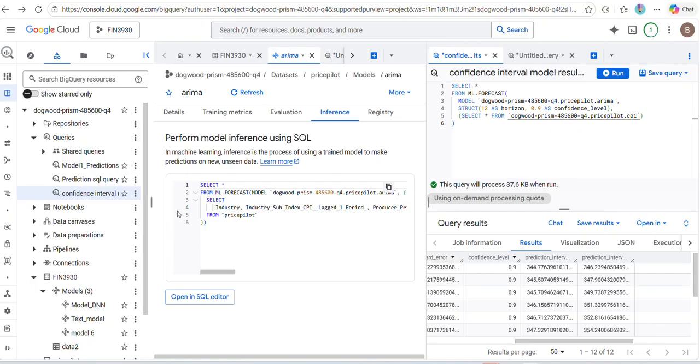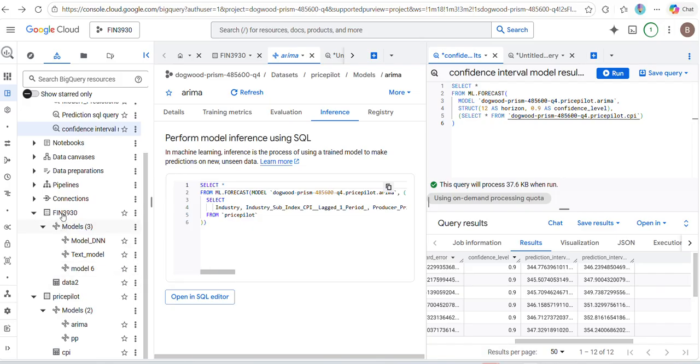Now, over here, real quick, I know this is a lot to look at, but this is where we are on BigQuery, where we actually test our model and make sure that it's worth deploying and publishing. You can see over here I have our data sets and our tables, Price Pilot. I built the ARIMA models here. And we'll pretty much just ask Chat or Claude, whatever agent you use, to write a code that will test our confidence interval.